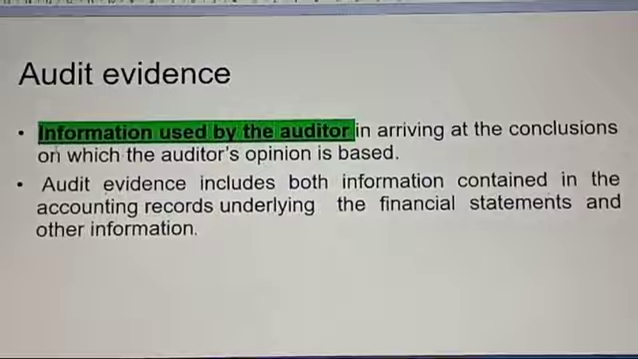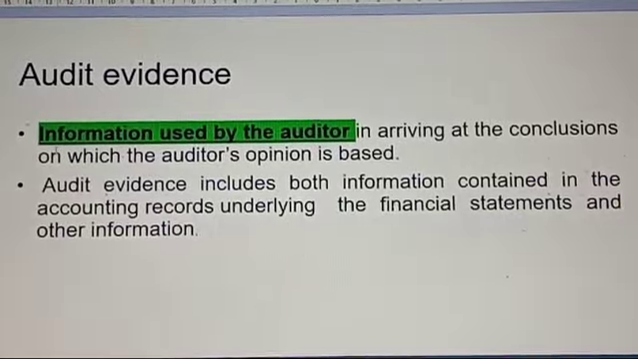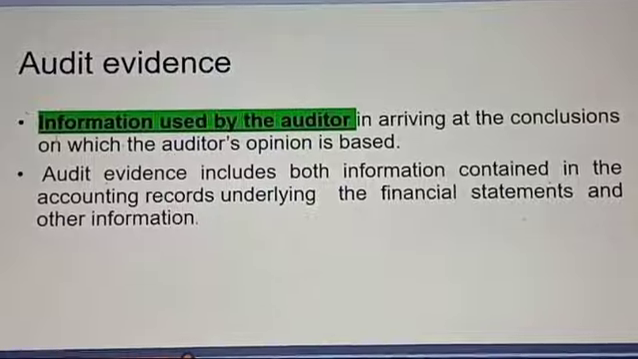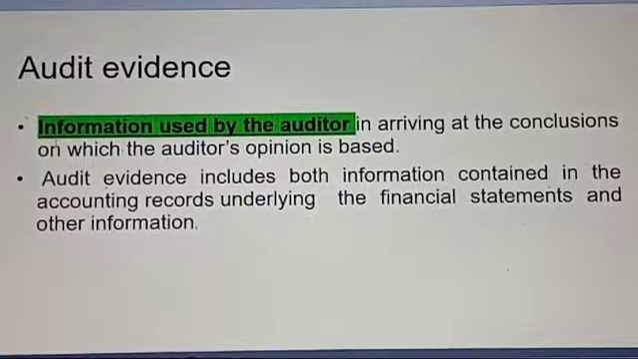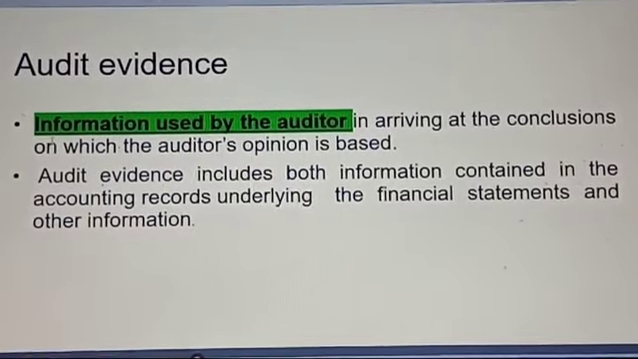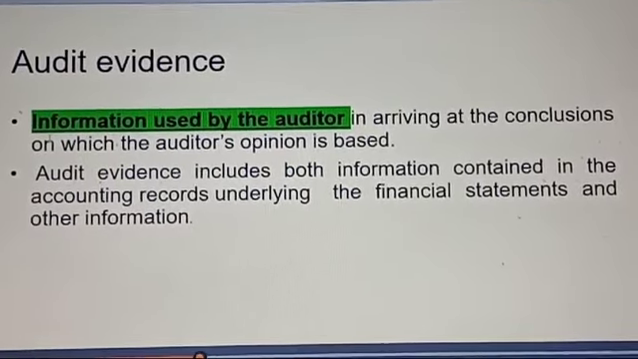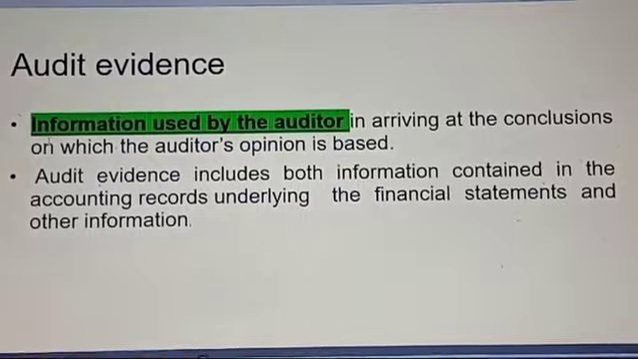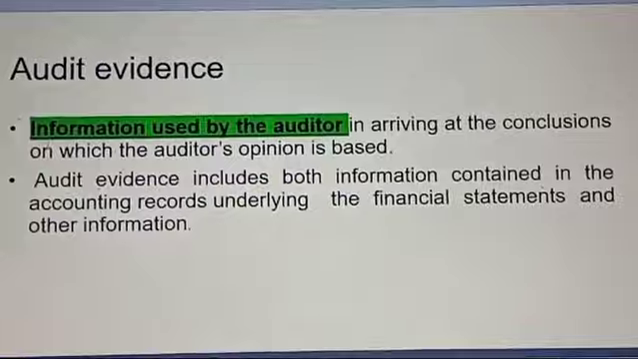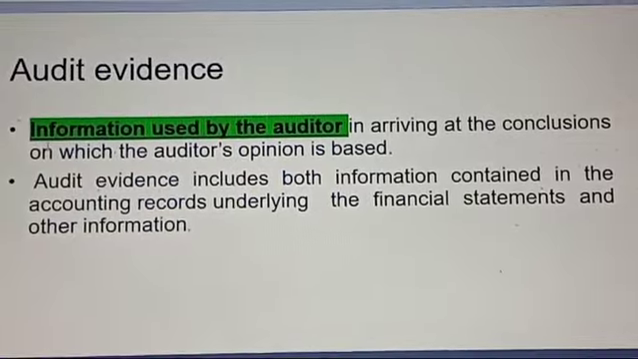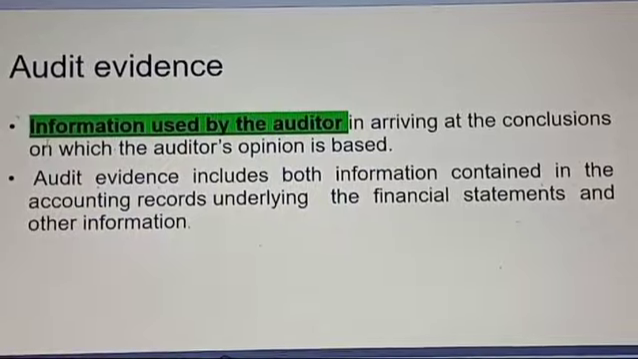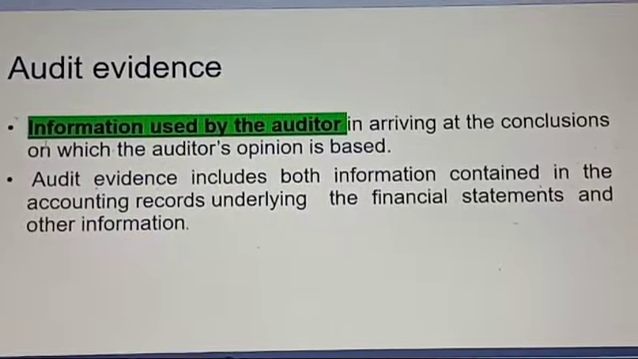These can be financial or non-financial, like books of account, cash book, journal, day books, minutes of the company, external confirmation from debtors, from the bank, etc., third-party confirmation. All this information which the auditor takes to reach his conclusion is called audit evidence. Information used by the auditor in arriving at the conclusion. Which type of conclusion? We just read, reasonable conclusion, on the financial statements of the company, on which the auditor's opinion is based. Opinion, true and fair opinion.